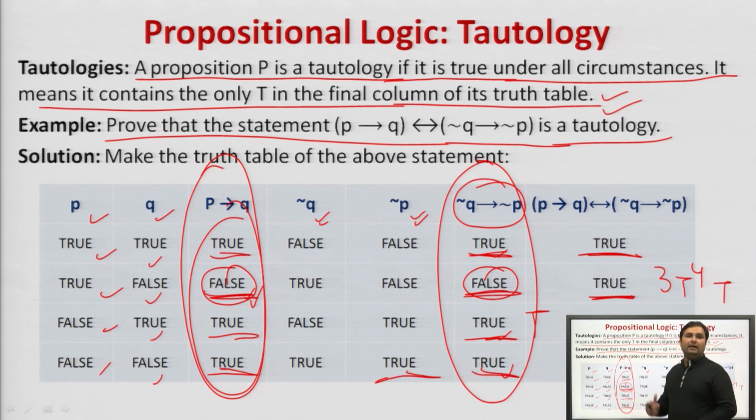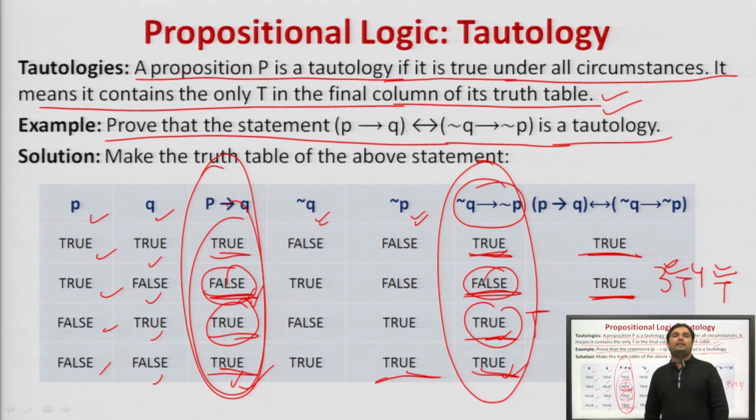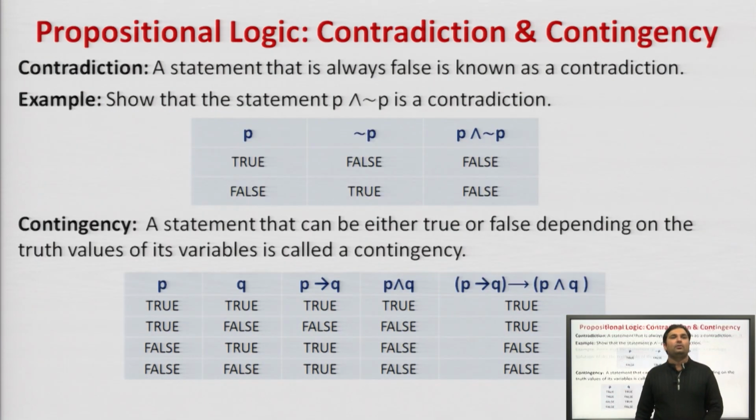Agreed? Third and fourth, you can simply see that true and true will return true, and true and true will return true. Agreed? So, we can say that all the values in the last column are true, hence this proposition is a tautology.